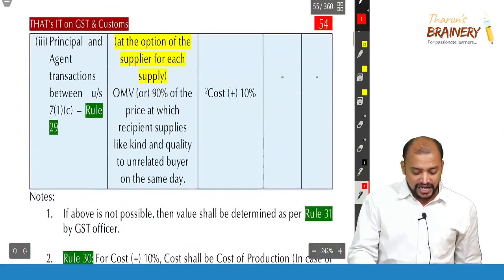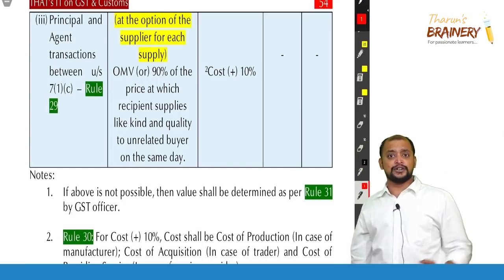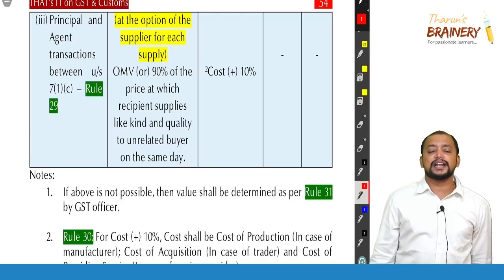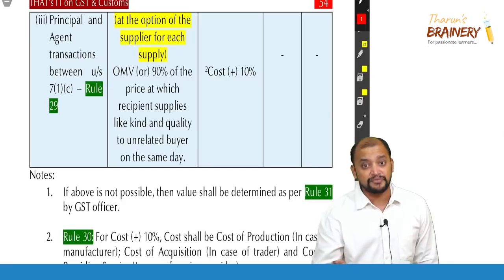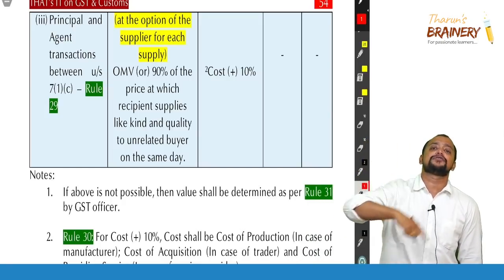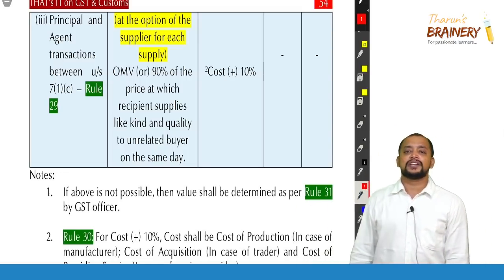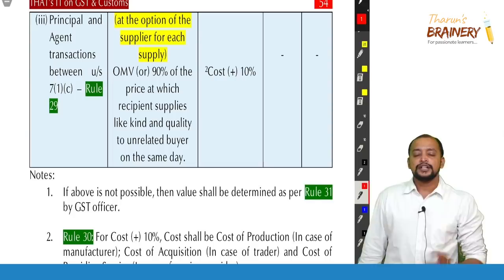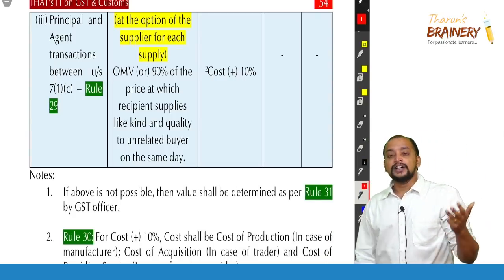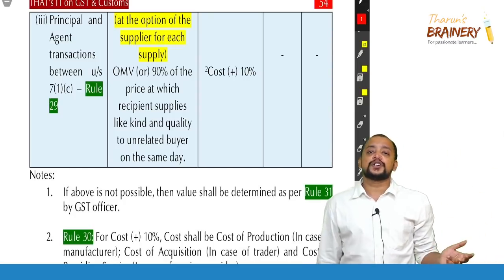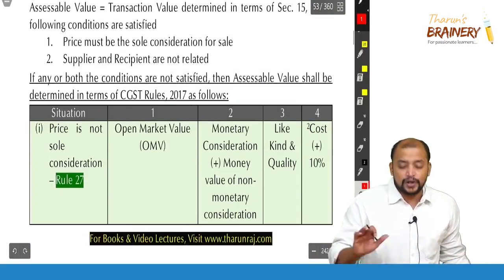Then principal agent transaction. In a principal agent transaction, if there is a consideration involved, we could apply transaction value. But transaction value should not be applied in case of principal agent transaction, because section 15 subsection 5 says that whenever a supply is notified, for that we need to refer to the rules only. Therefore rule 29 deals with principal agent transaction. So we need to apply rule 29. So rule 27 is when price is not the sole consideration, rule 28 is related parties including distinct persons, and rule 29 is principal agent transaction.